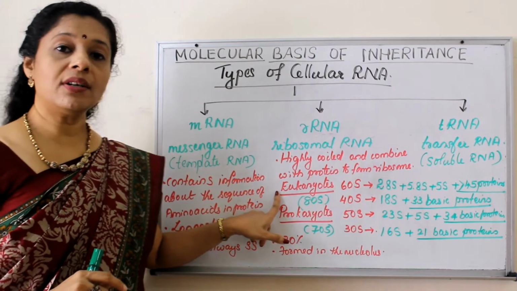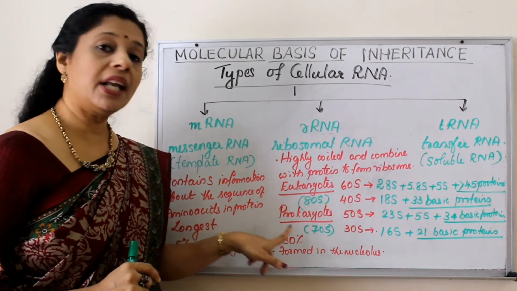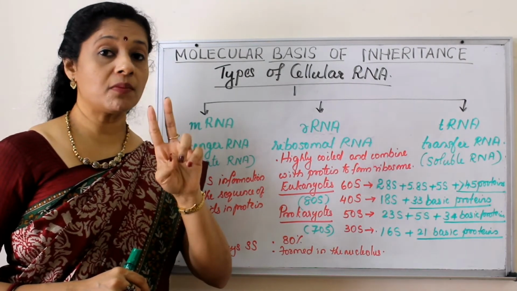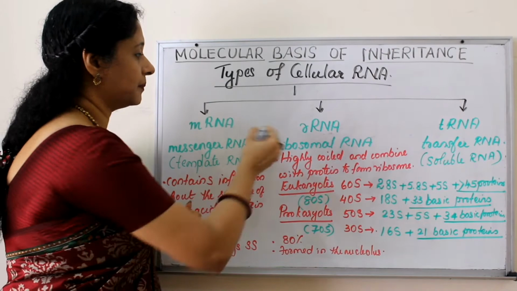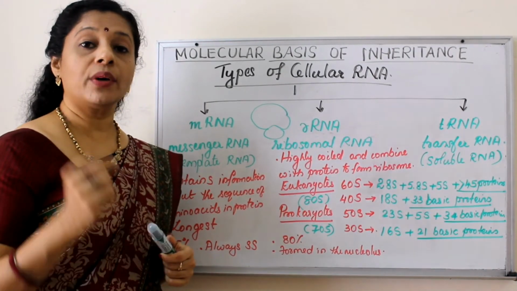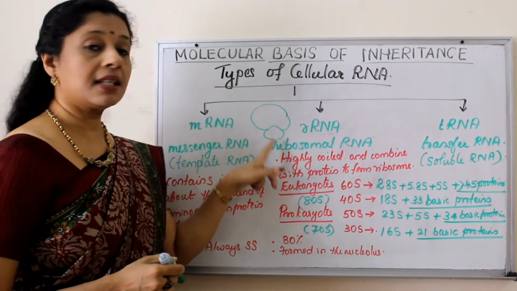So eukaryotes have 80S ribosome, whereas prokaryotes have 70S ribosomes. And ribosomes have two subunits, a larger subunit and a smaller subunit. So if it is a eukaryote, 80S ribosome, which are the subunits?